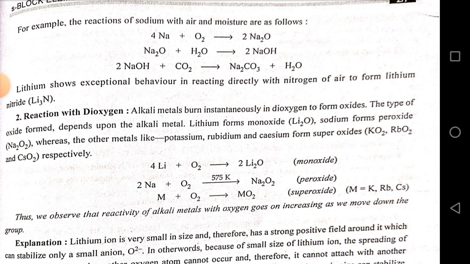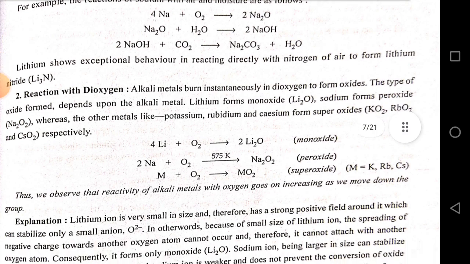RbO2 and CsO2 respectively. 4Li plus O2 gives 2Li2O, monoxide. 2Na plus O2 at a temperature of 575 Kelvin gives Na2O2, peroxide. M plus O2 gives MO2, superoxide, where M is equal to K, Rb and Cs. Thus we observe that the reactivity of alkali metals with oxygen goes on increasing as we move down the group.